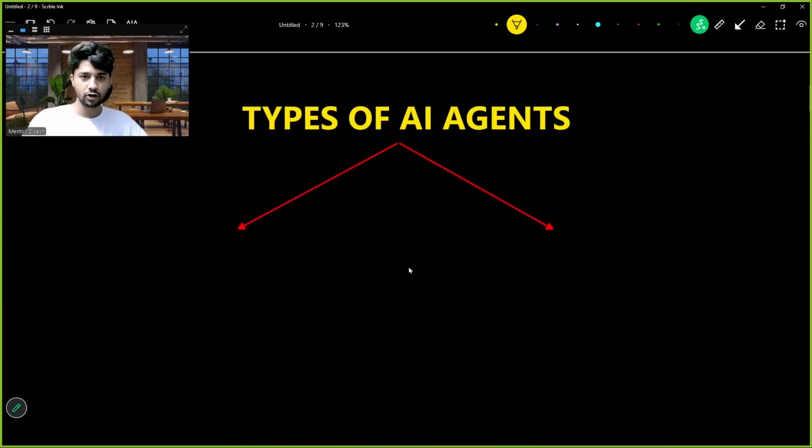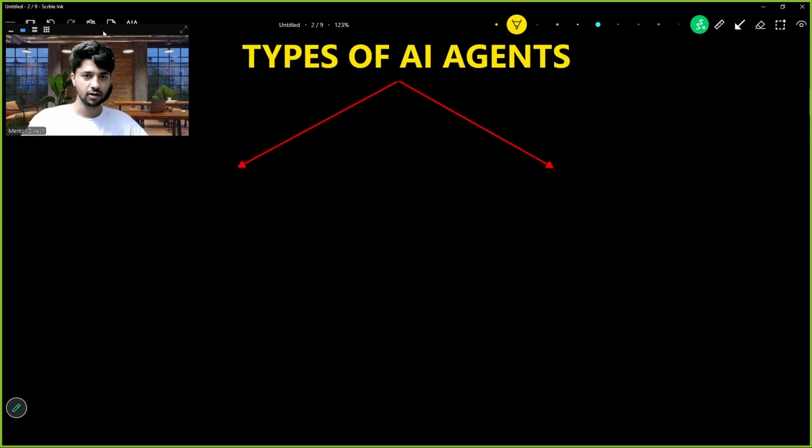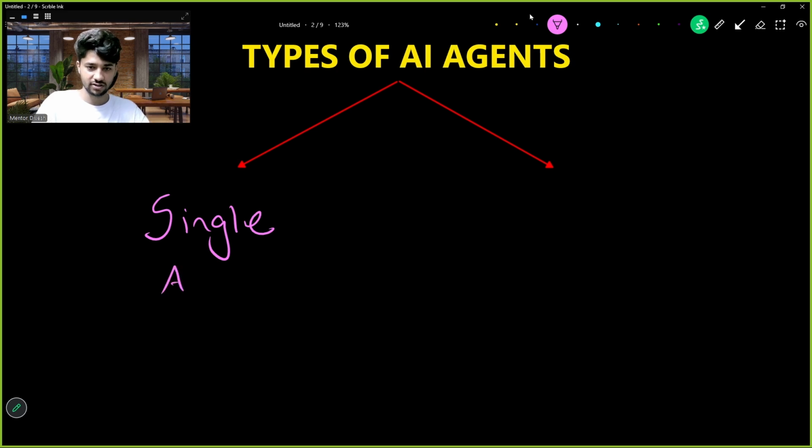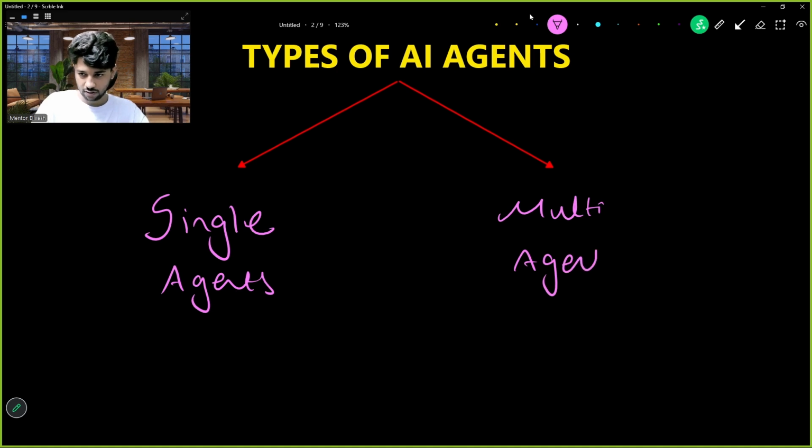If we go ahead and talk about more interesting things, we have two kinds of AI agents. This is where things are taking a good turn. The first type of AI agents is single agents, and the other type of AI agents is multi agents. We'll talk about these agents.